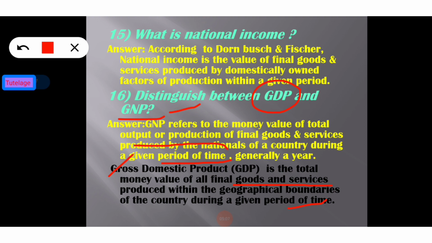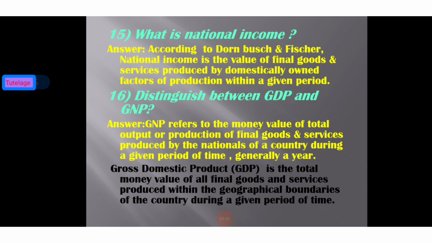GDP indicates limited geographical boundaries, and GNP indicates no geographical boundaries. The total money value of the final goods and services produced by the people of the country during a given period of time is called GNP, or gross national product. But the total money value of the final goods and services produced within the geographical boundaries of the country during a given period of time is known as gross domestic product. I think this is clear.